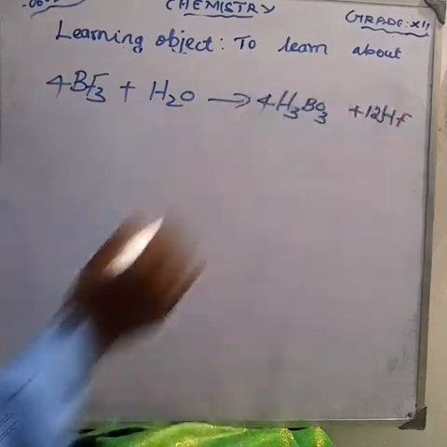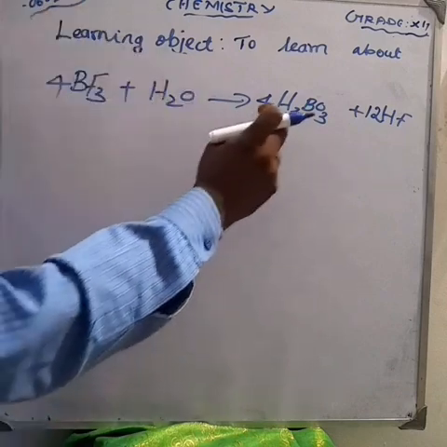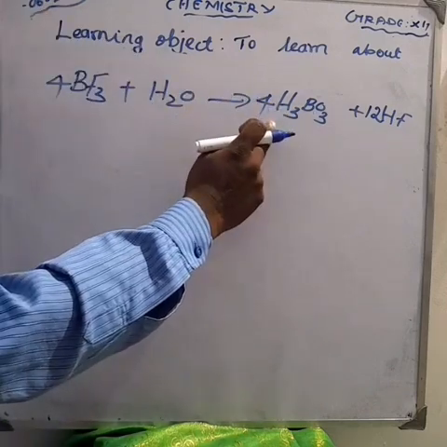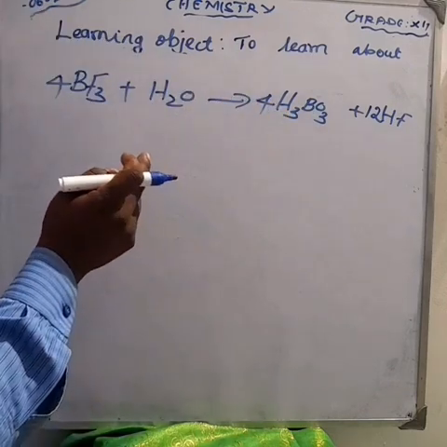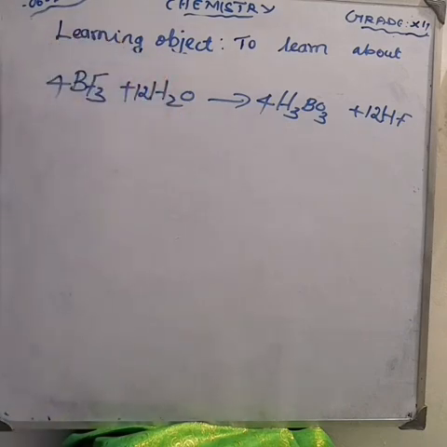The product side. How much hydrogen is there? 12 hydrogen. Am I right? Here also 12 hydrogen. 12 plus 12, 24. If you are giving 12 here, 12 into 2 is 24. Now that is balanced. Am I right?